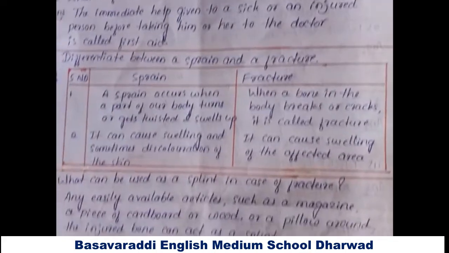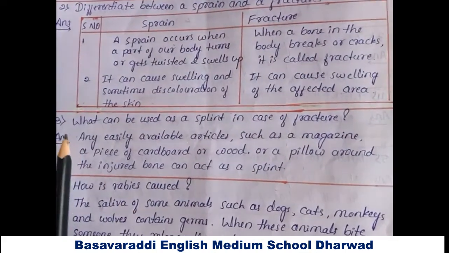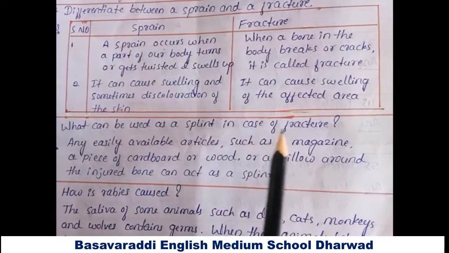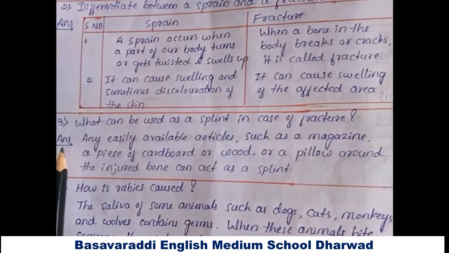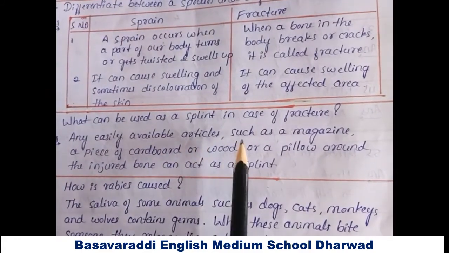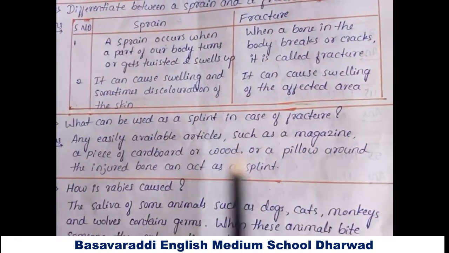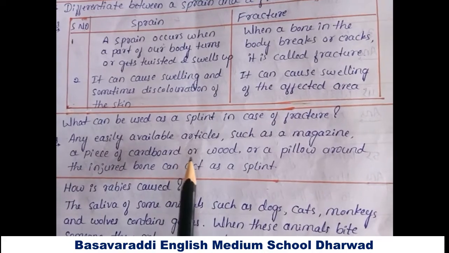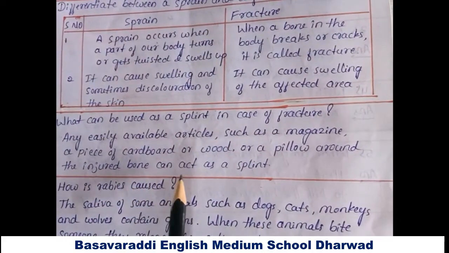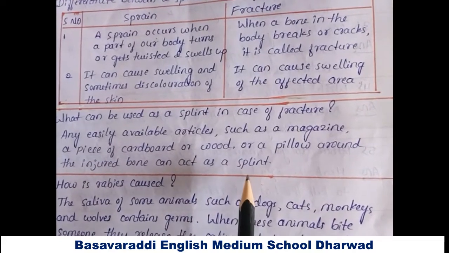The third question, what can be used as a splint in case of fracture? Answer: any easily available articles such as magazines, a piece of cardboard or wood, or a pillow around the injured bone can act as a splint.